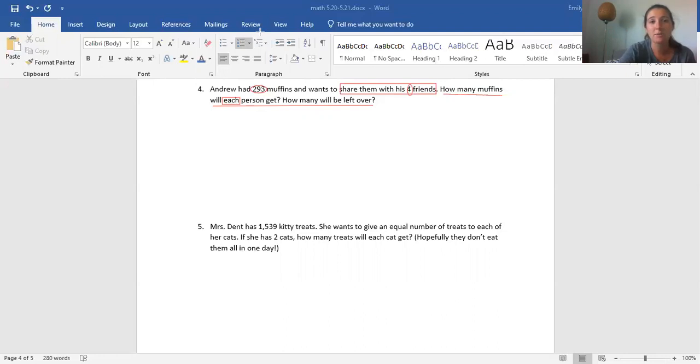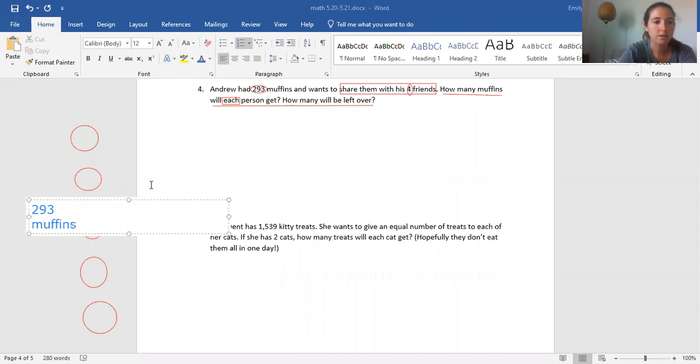Okay, and let's just start by drawing a little picture of this. We have 293 muffins, and we want to split them into 5 groups. That's too big. I'm going to do it over here. 1, 2, 3, 4, 5, and we have 293 muffins. So we want to distribute them to each of these 5 groups.